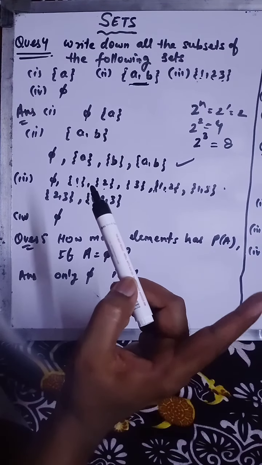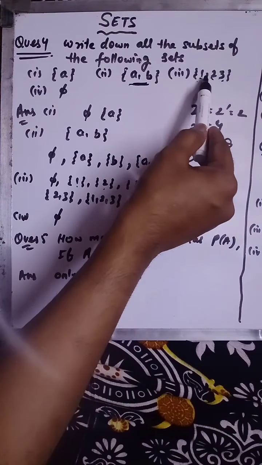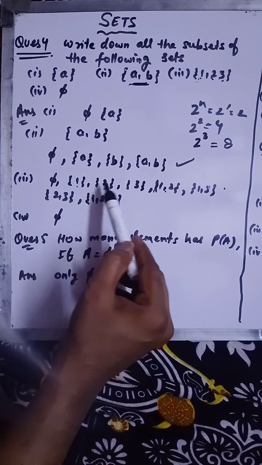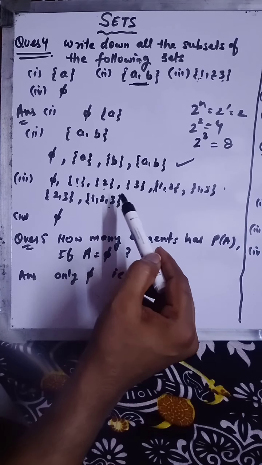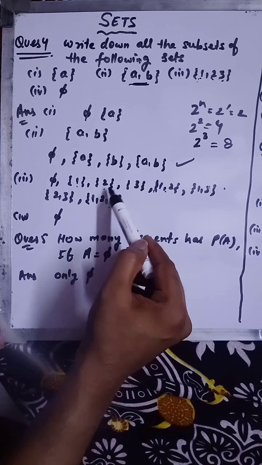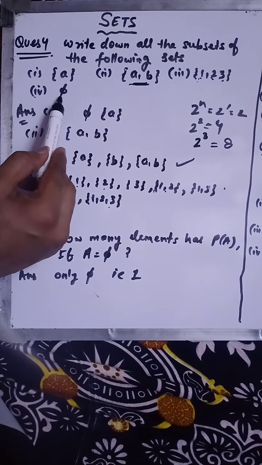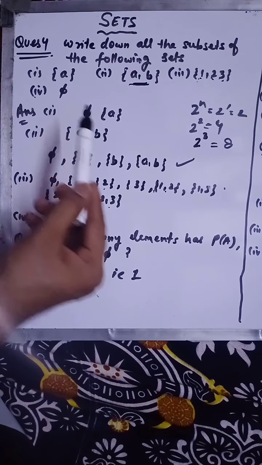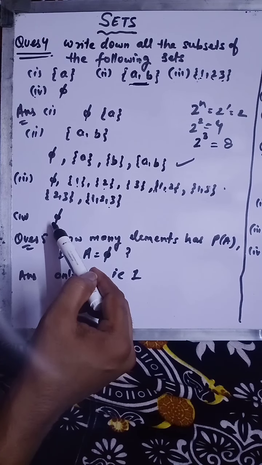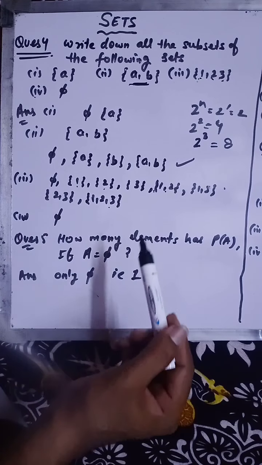Okay, the pairs are completed. Now we have to make the triple. So 1, 2, 3 is coming in a single set. So it has a total of 8 subsets, which are these. Okay, and in the fourth part the phi is given to us. So the subset of this would be phi. Okay, so this was your question number 4.